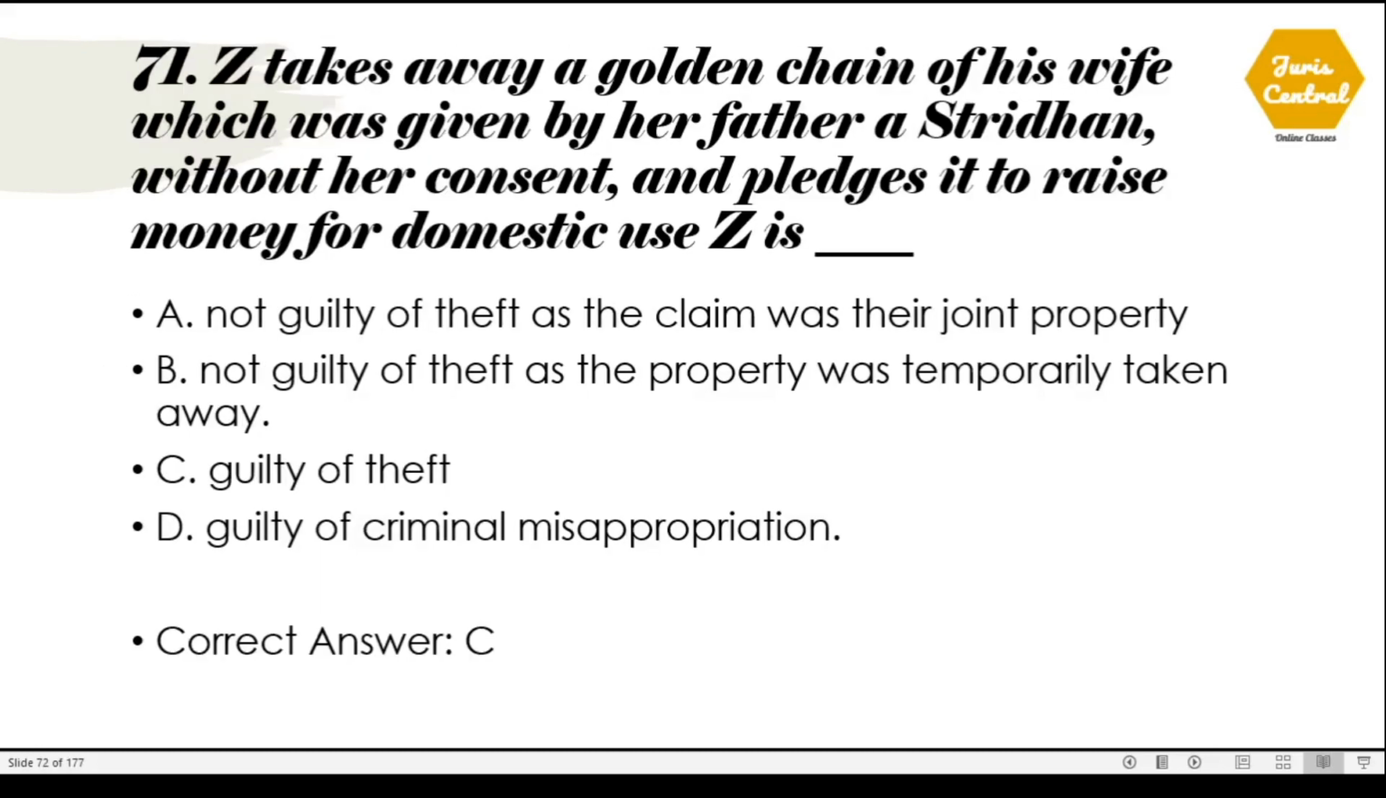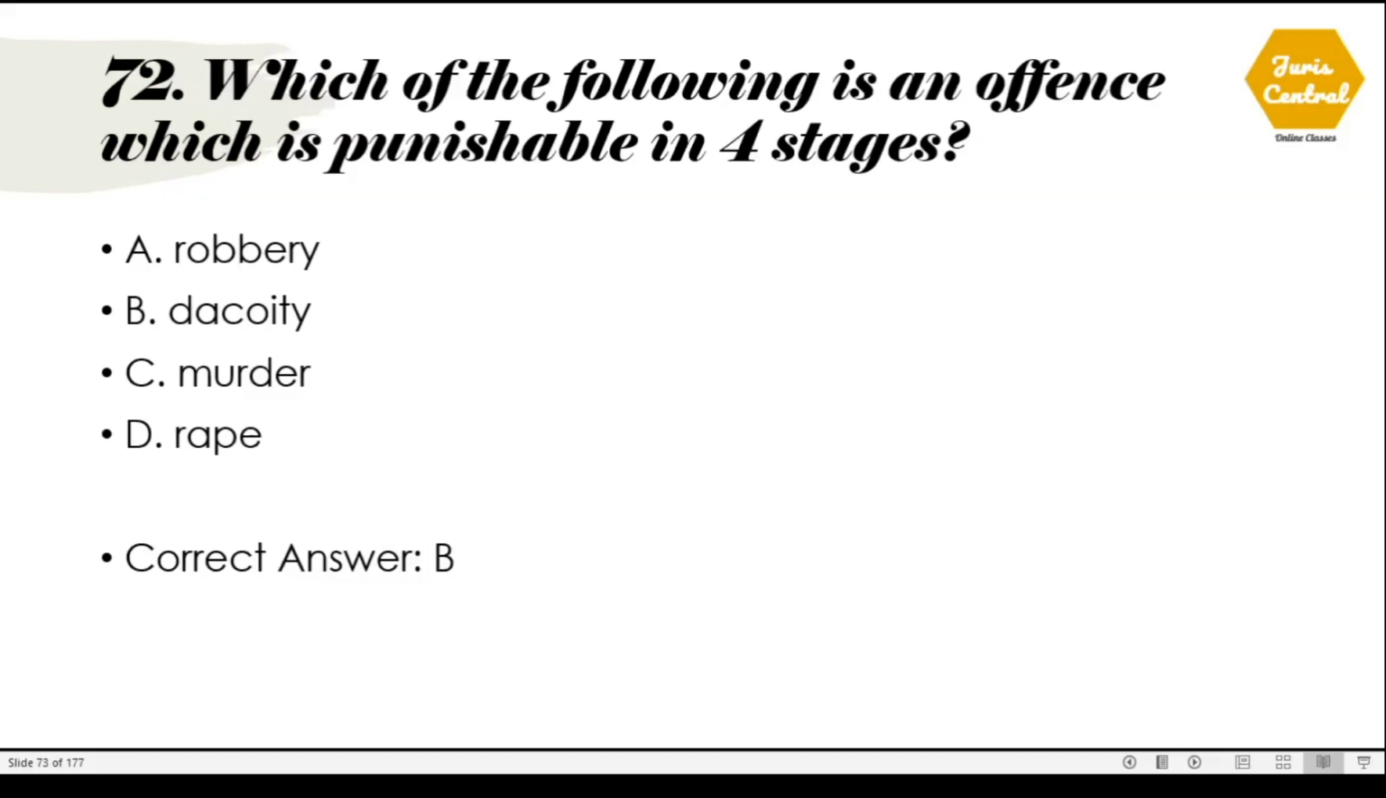71. Z takes away a golden chain of his wife, which was given by her father as Stridhan without her consent, and pledges it to raise money for domestic use. Z is actually guilty of theft. Question number 72. Which of the following is an offense which is punishable in 4 stages? So the correct option is option number B, which is dacoity.